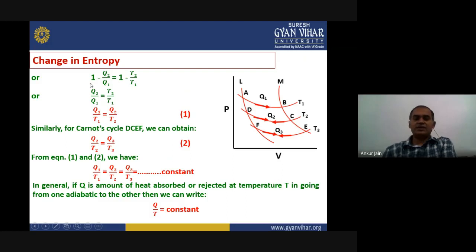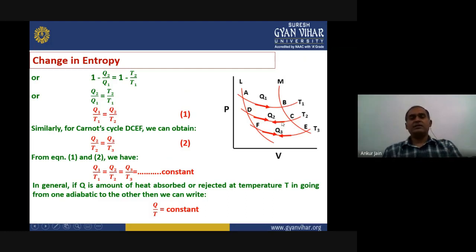Since the 1 and 1 are similar, they will cancel out. The final form will be Q2 upon Q1 equals T2 upon T1. Now, since we are talking about different states, we should take the variables of a single state to one side. So what we are doing is Q1 upon T1 equals Q2 upon T2. This expression is for the first Carnot cycle. Similarly, we can derive the expression for the second Carnot cycle.